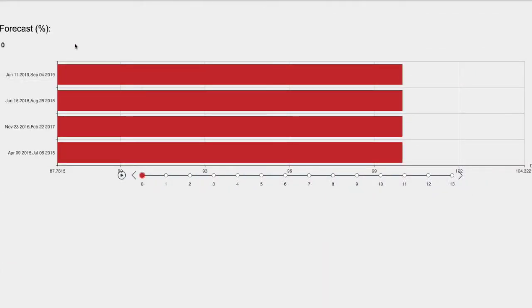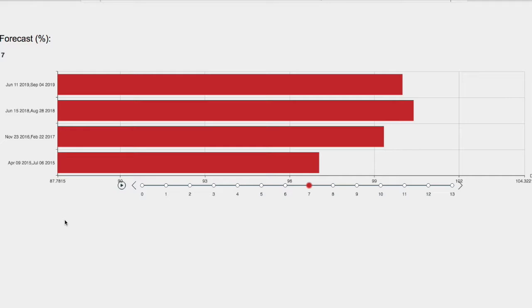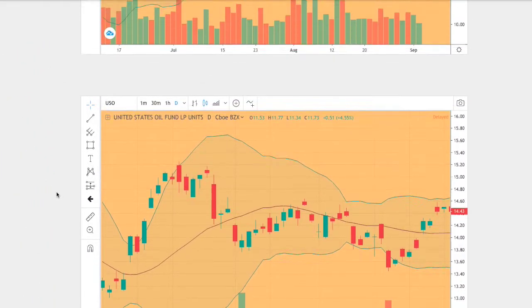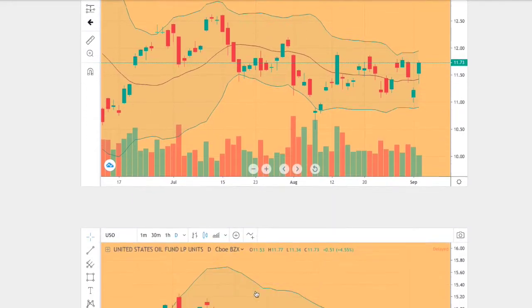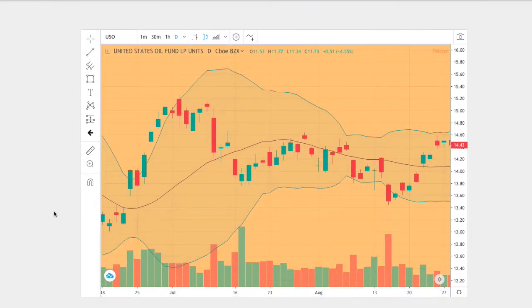On here I'll go day by day where WTI crude oil will head to in the next coming days. So we have 1 day out, 2 days out, 3 days out, 4 days out, 5 days out, 6 days out, and 7 days out. So which one of these forecast models should we focus on? Ideally, the model that is the best match to the current trend. We have the current trend right here, and I believe this trend down here is the best match to it, and this trend dates back to June 15, 2018 to August 28, 2018.